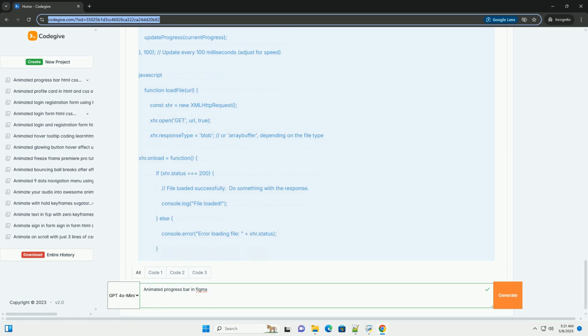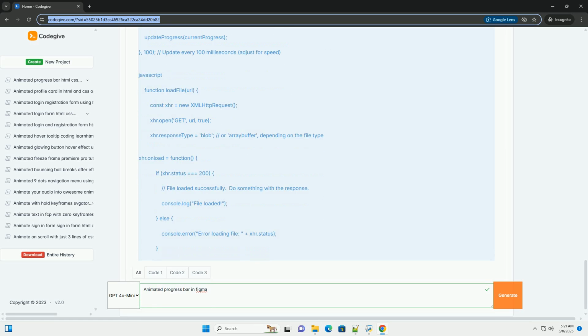Part 2, Code Implementation, HTML, CSS, and JavaScript. Now, let's translate the Figma design into a functional animated progress bar using HTML, CSS, and JavaScript. 1. HTML structure, index.html. Progress bar container: the main container that corresponds to your Figma progress bar container.